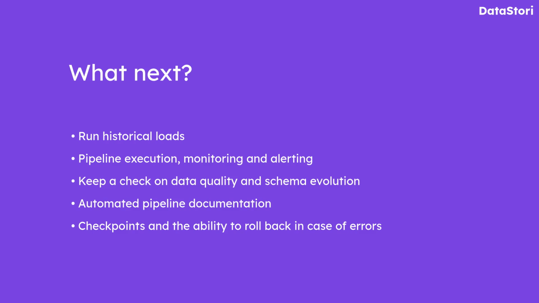This guide covered how data can be fetched from SQL Server or Postgres or MySQL using both CDC and custom queries. With the GL details pipeline configured, you can now run historical loads to backfill your warehouse. Going forward, the pipeline will run daily. You can monitor its status via the DataStori dashboard, and you'll be notified automatically if anything goes wrong. DataStori continuously monitors data quality, tracks schema evolution, and documents every pipeline run. If needed, you can roll back to a previous checkpoint with ease.